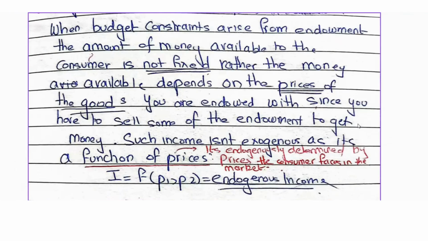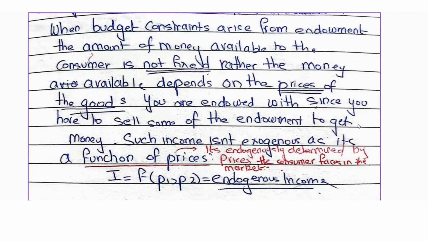Now, when budget constraints arise from endowment, the amount of money available to the consumer is not fixed, rather, it depends upon the prices of the goods you're endowed with. Since you have to sell some of the endowment to get money, such income isn't exogenous, right? And it's a function of prices.